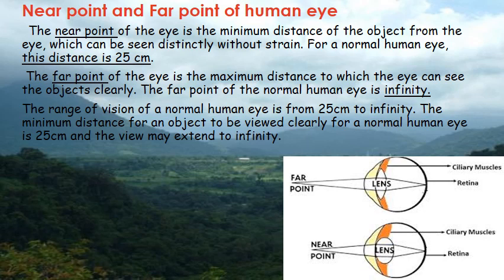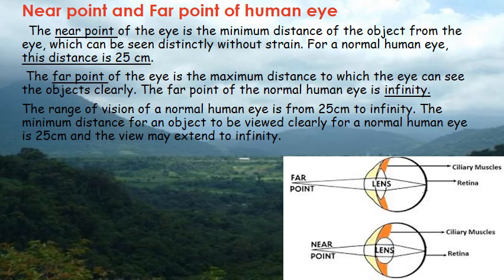The maximum accommodation of a normal eye can be reached when the object is at a particular distance. That particular distance is about 25 centimeter from the eye. After this, the ciliary muscles cannot make the eye lens more convex in shape, that means more thick in shape. So an object placed at a distance lesser than 25 centimeter cannot be seen clearly.